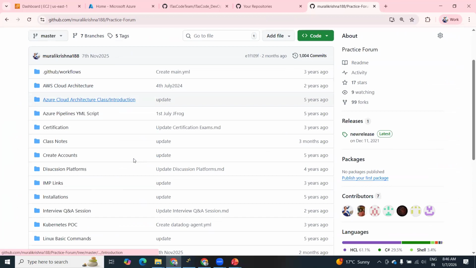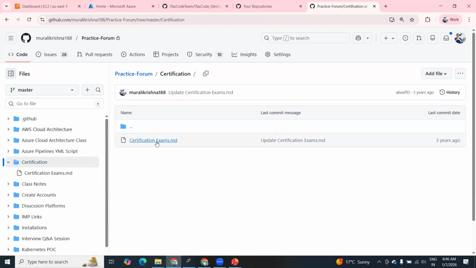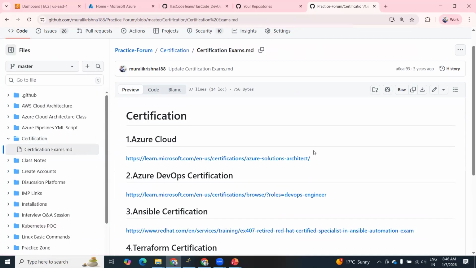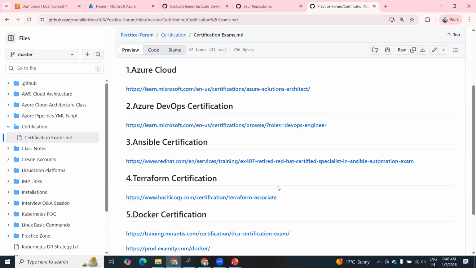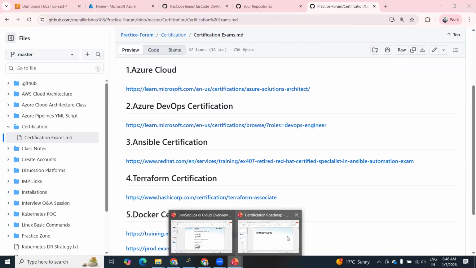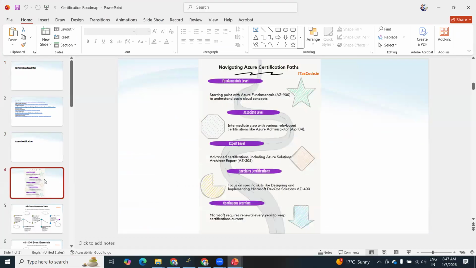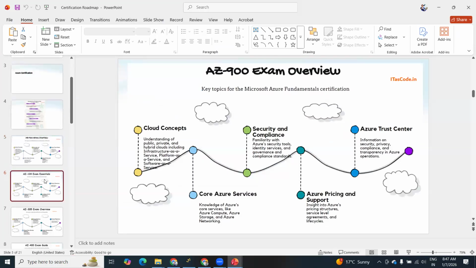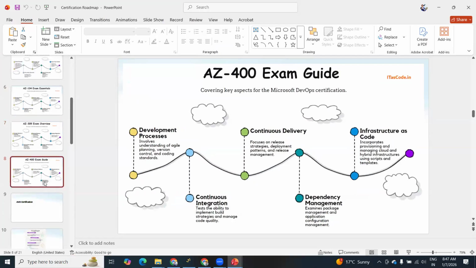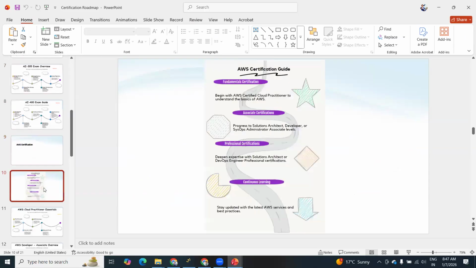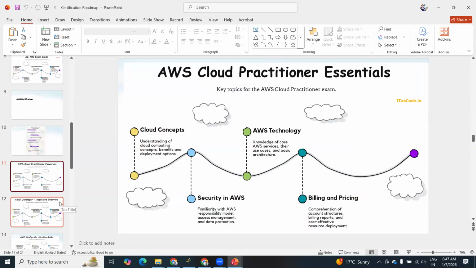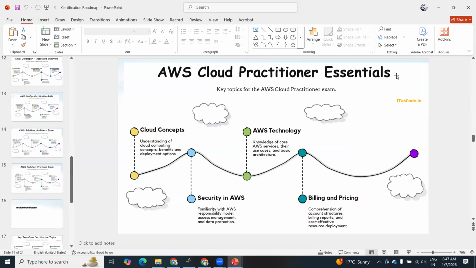Apart from that, certification guidance. Once you complete your course, we'll give you certification guidance also. These are all different certifications. Based on your modules, we'll suggest which certification to complete, and we'll help you with it. We have a detailed roadmap, and there are separate sessions related to certification. We'll suggest how to prepare and how to crack these scenarios. But you need to complete your course first. Then only can we start preparing for certification.